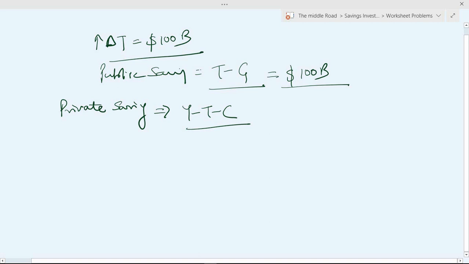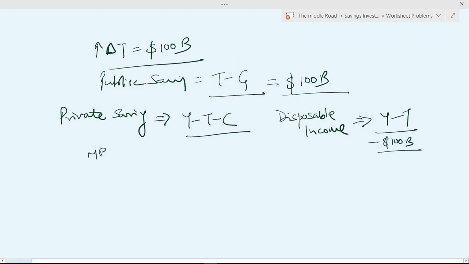We have increased taxes by 100 billion, which means the disposable income reduces by 100 billion.